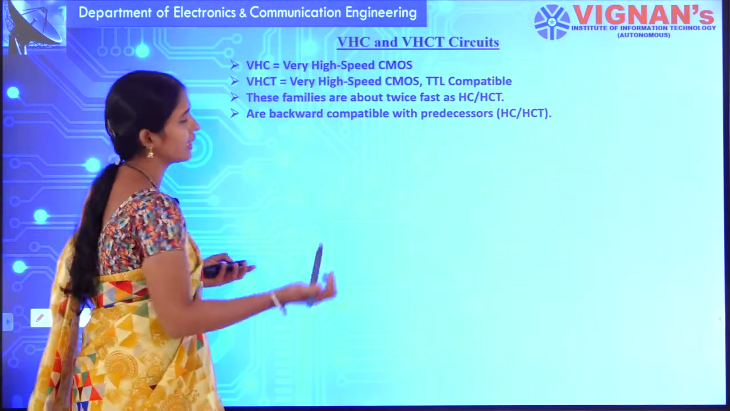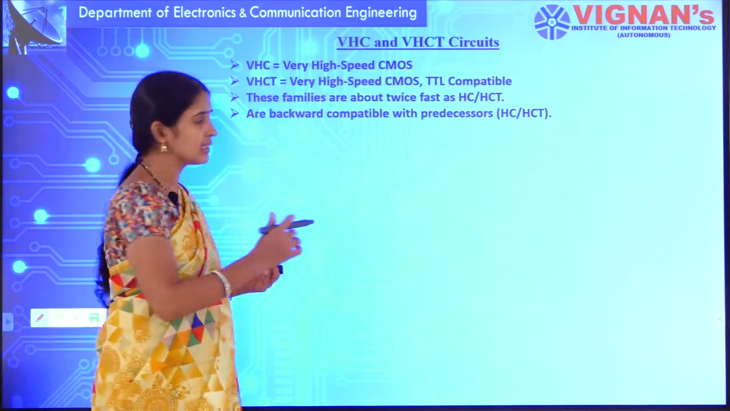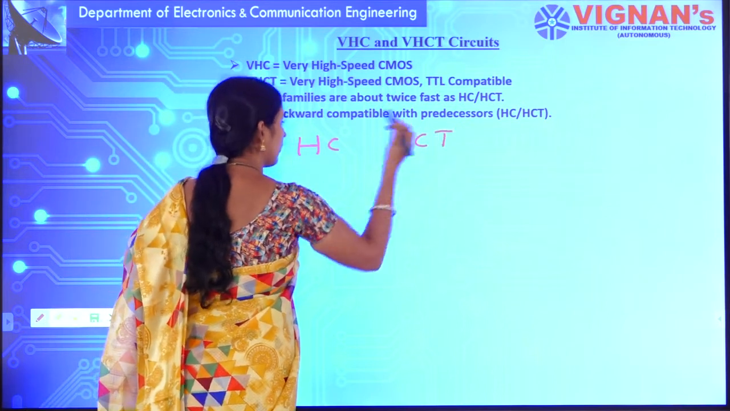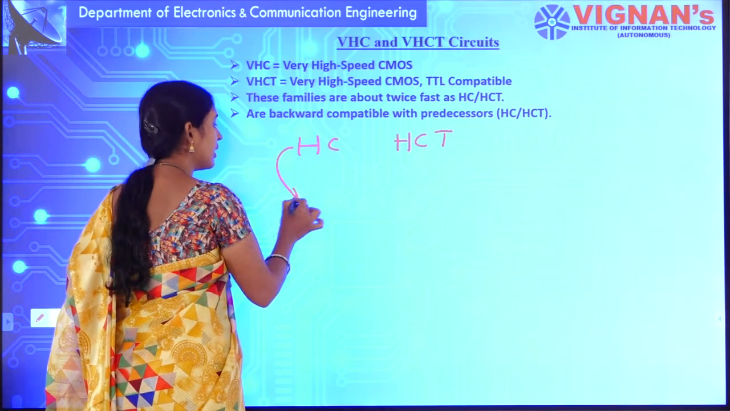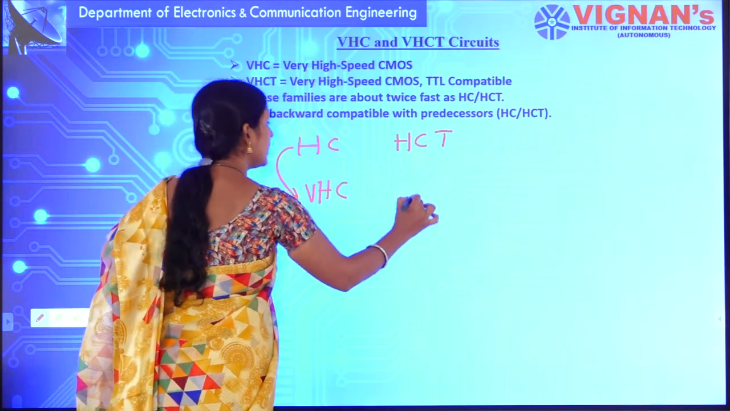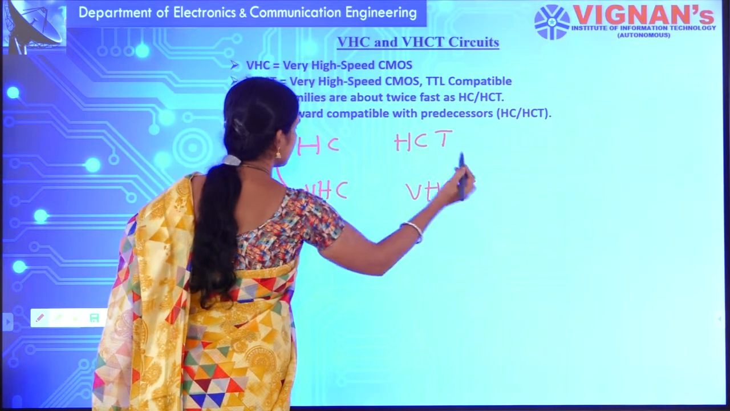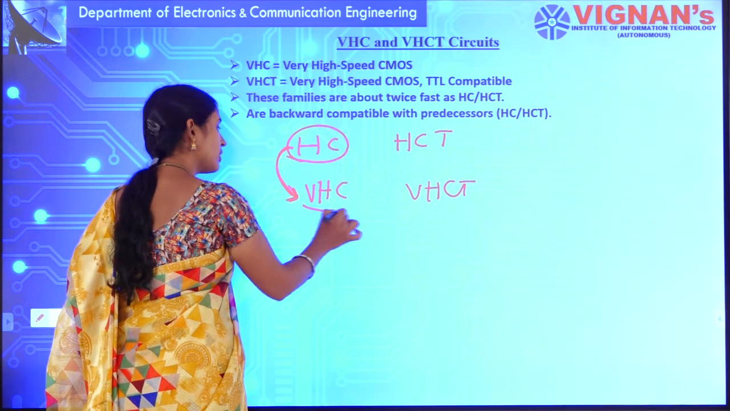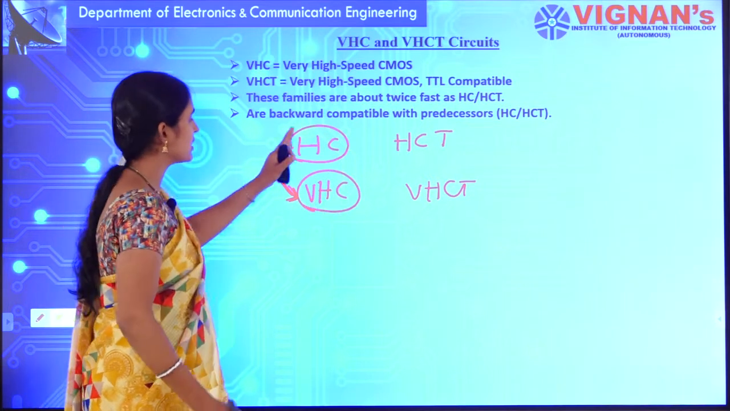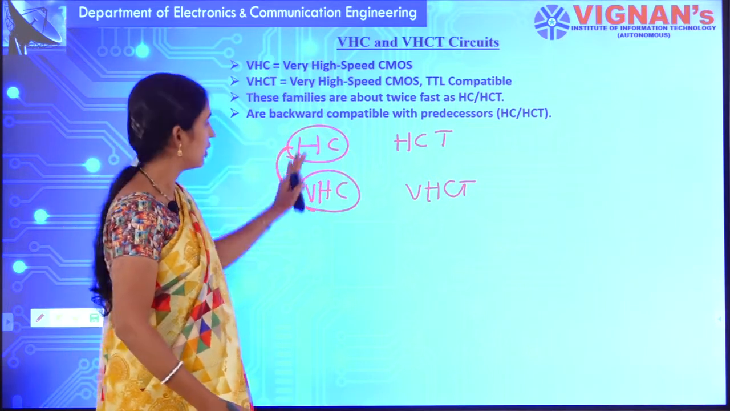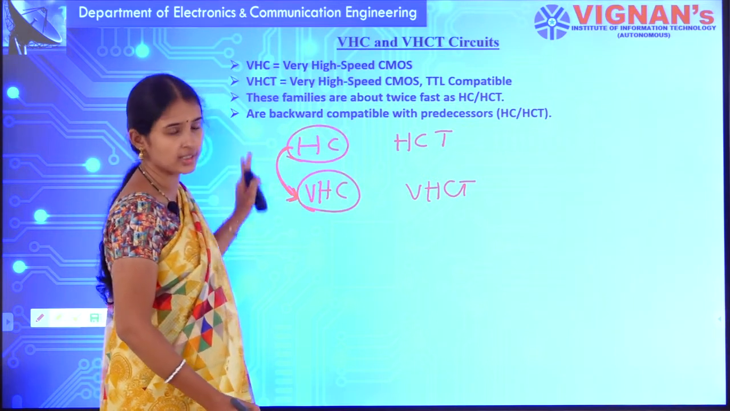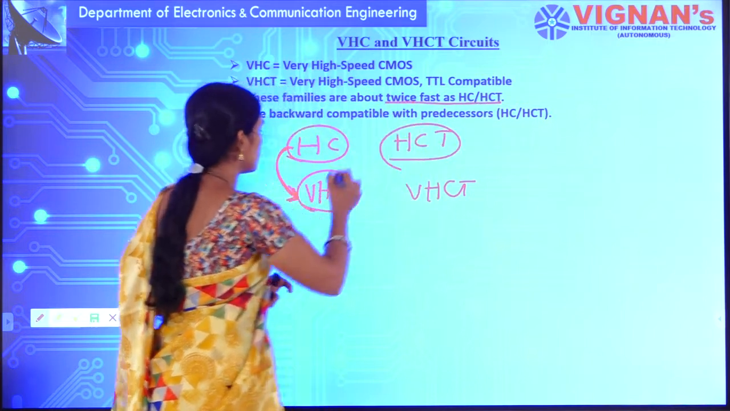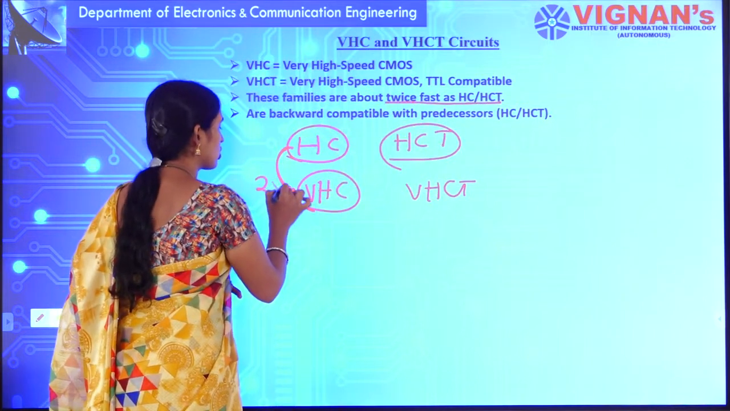As we have already known, HC and HCT are high speed CMOS with TTL compatibility. Now comes VHC and VHCT. What does this indicate? Here it is high speed CMOS, and here it is very high speed CMOS. That means the speed has been increased drastically when compared to HC and HCT. The speed is about twice as fast as HCT.